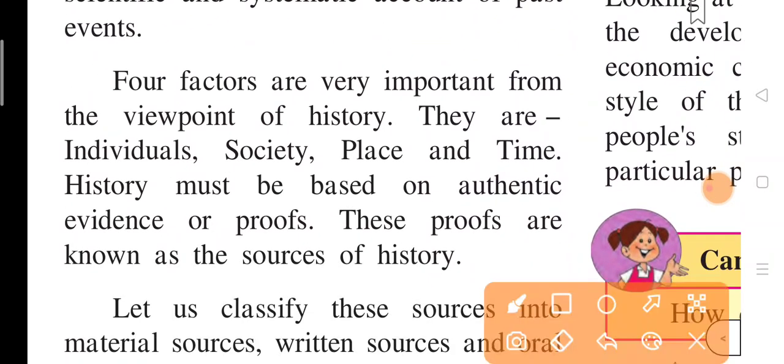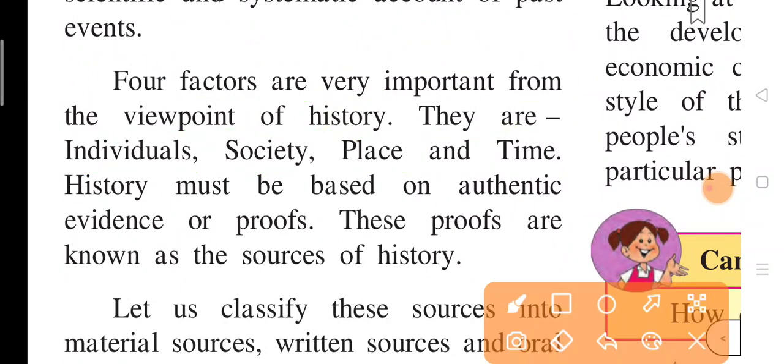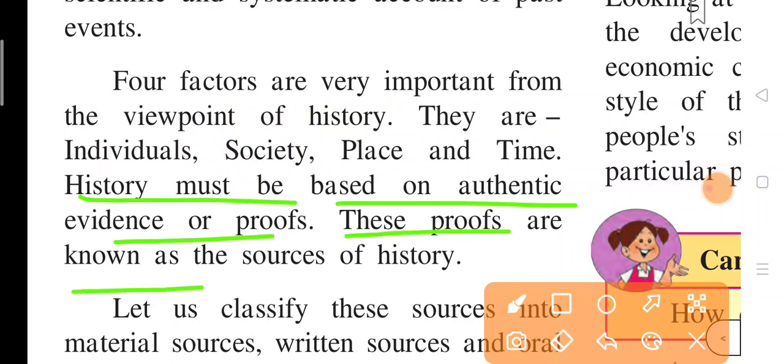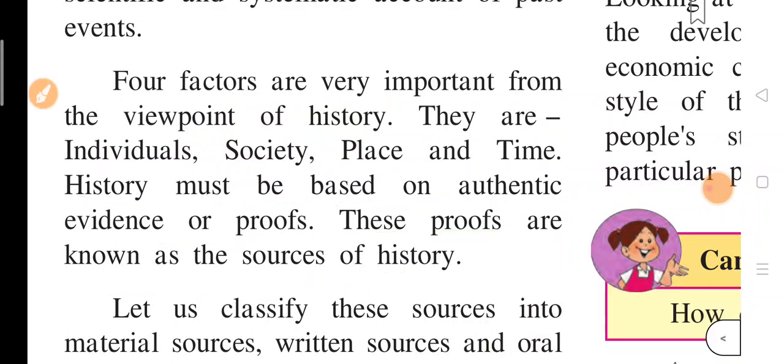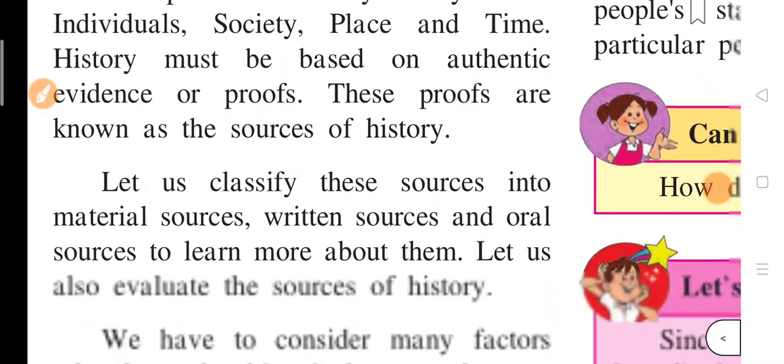Okay, so now four factors are very important from the viewpoint of history. They are individuals, society, place and time. So these four factors are very important in the viewpoint of history, and history must be based on authentic evidence or proofs. These proofs are known as sources of history. So the proofs through which we make history are known as the sources of history.